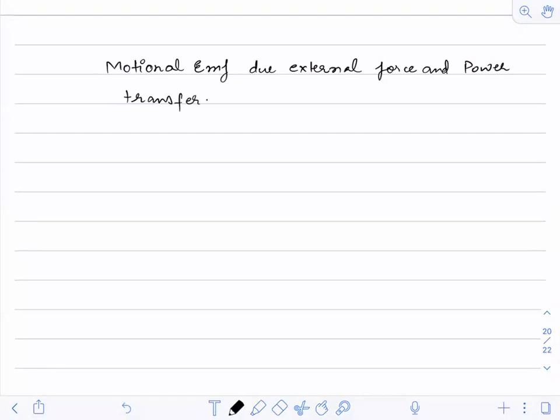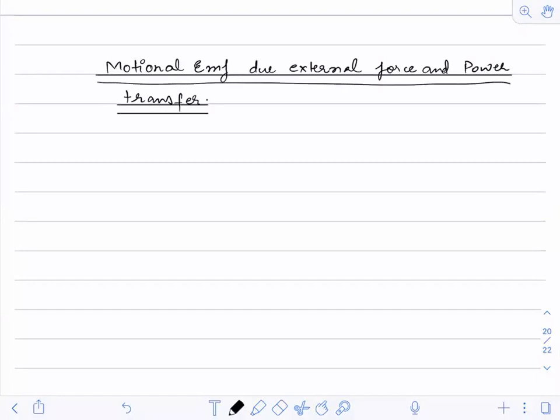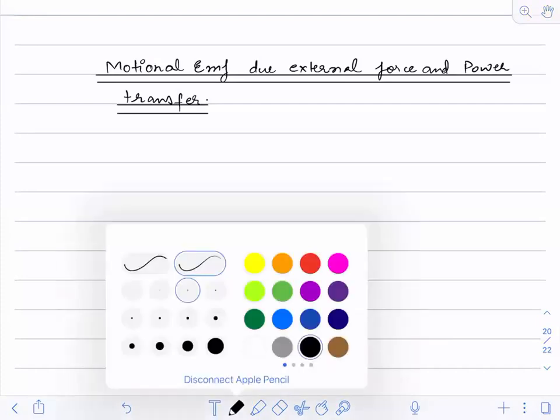So this is the heading. Due to that external force, how much power has been transferred to the system is what our aim is to calculate. Other than this, we'll see a few more extra things which may be useful for you in exam.